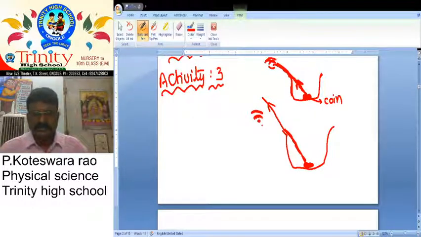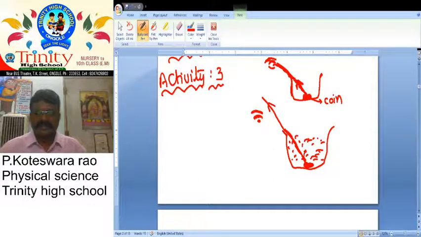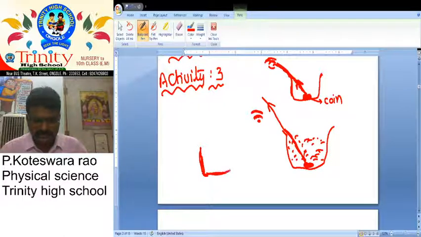Then ask your friend to pour some water. Then what happened? We can easily understand that. Ask your friend to pour some water here, on the coin.